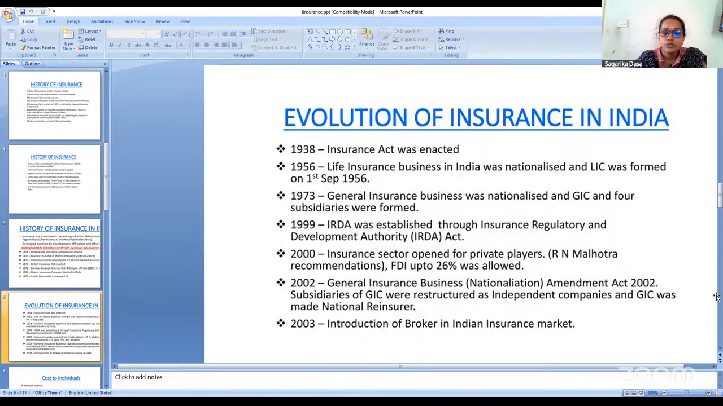Then in the year 2003, the introduction of brokers in the Indian insurance market started. Like in the stock exchange, we have brokers who are third party intermediaries between the investors and the company. Same way in the insurance sector also, brokers came into existence who act as an intermediary between the policy holder and the insurance company.